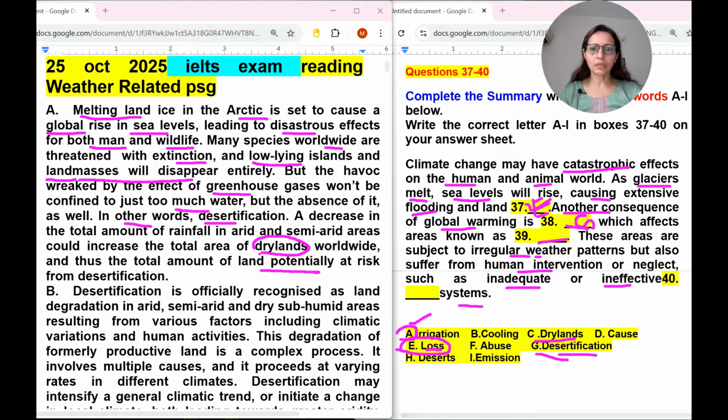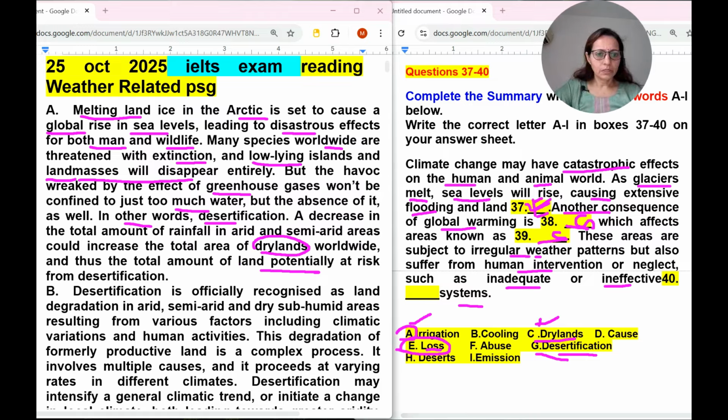could increase the total area of dry lands worldwide. So indirectly, a decrease in total amount of rainfall in arid and semi-arid areas could increase the total area of dry lands worldwide. So here dry lands we can fit in C number. So let's make the meaning and all. Another consequence of global warming is desertification, which affects areas known as dry lands. Now these areas are subject to irregular weather patterns but also suffer from human intervention or neglect, such as inadequate or ineffective systems. Let's find the systems word also.